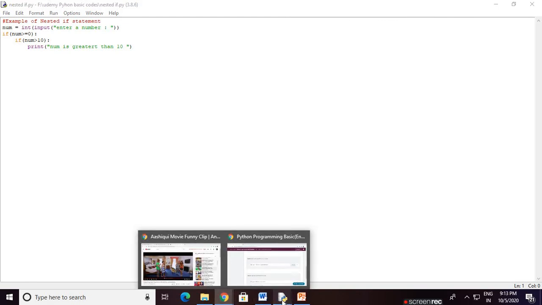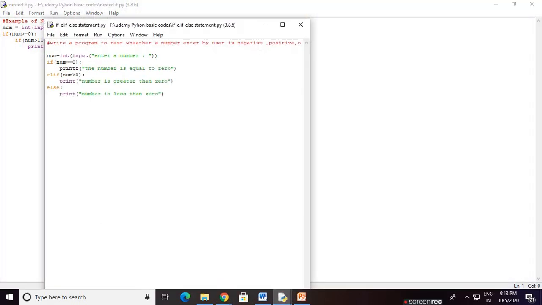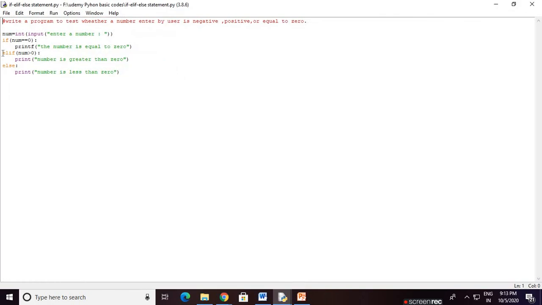Last I would like to show you the else if. In case of C we use else if, but in case of Python we use the elif keyword. Instead of else if, Python has a keyword called elif. It works the same way as if else also. Here we are entering a number by the user and we would like to print whether the number is negative, positive or equal to 0.